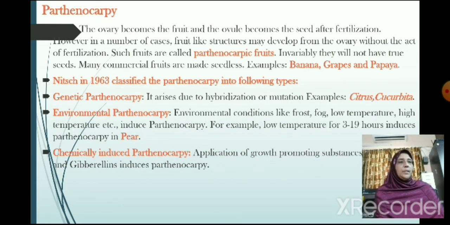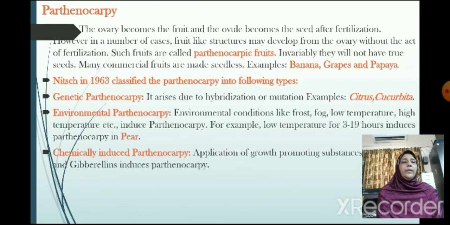The last one is about parthenocarpy. The ovary becomes the fruit and the ovule becomes the seed after fertilization. However, in a number of cases, fruit-like structures may develop from the ovary without the act of fertilization. Such fruits are called parthenocarpic fruits. Invariably, they will not have true seeds. Many commercial fruits are seedless. Examples: banana, grapes and papaya.